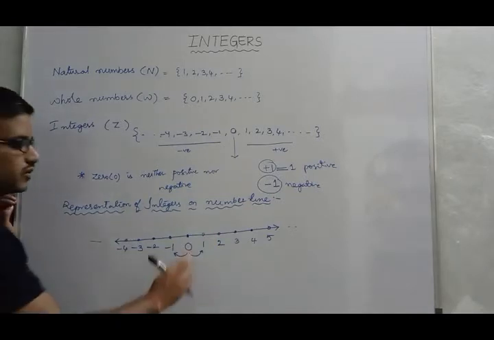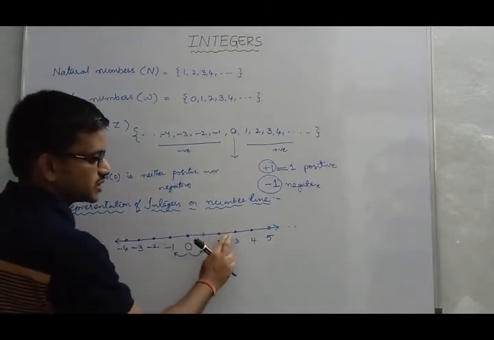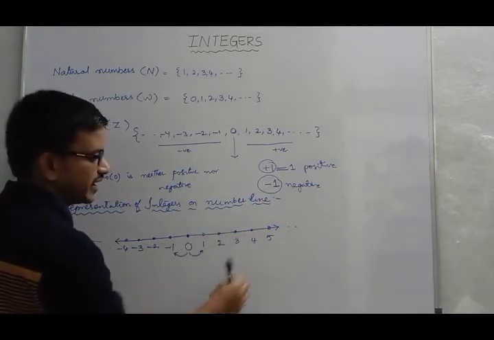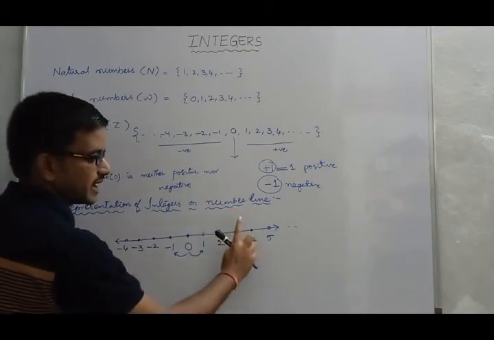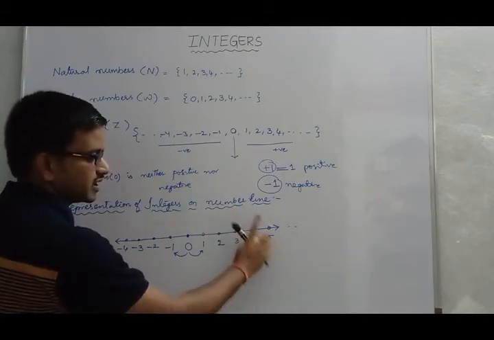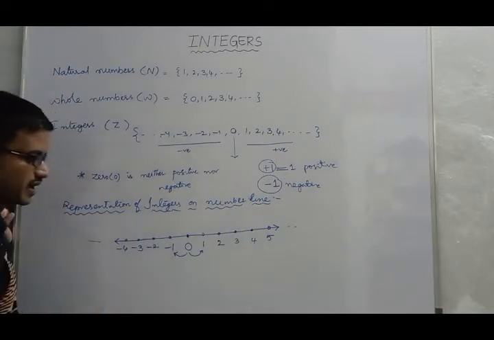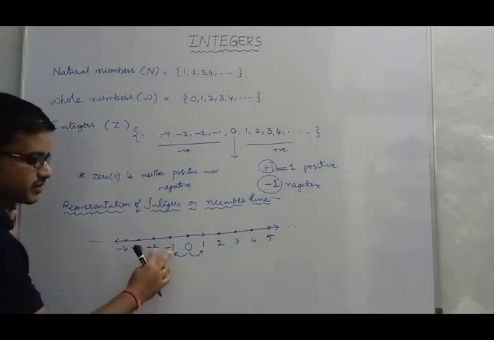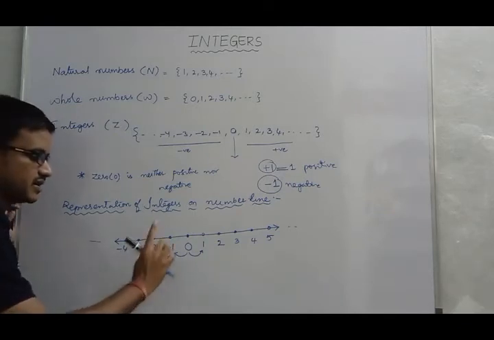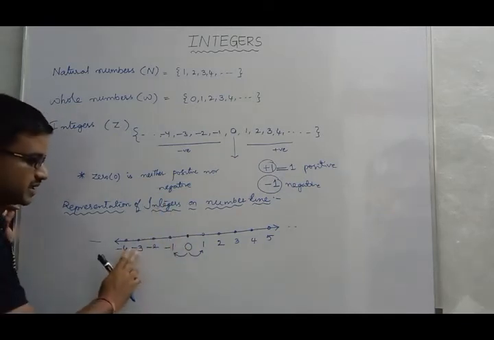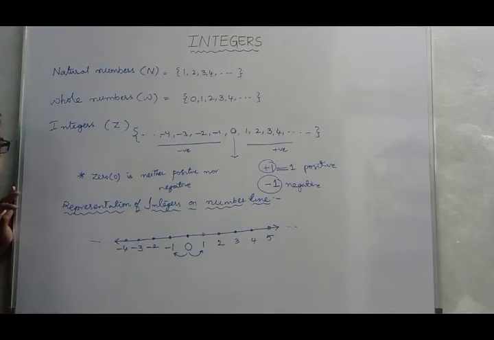Okay, and if you notice the distance between every two successive, means immediately next, 2 and 3 the gap is 1 unit, 3 and 4 the gap is 1 unit, 4 and 5 the gap is 1 unit. In the same manner, the gap between -1 and -2 is also 1 unit. -2 and -3 the gap is 1 unit. -3 and -4 the gap is 1 unit.